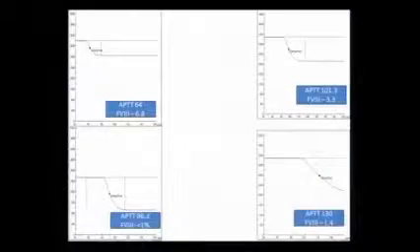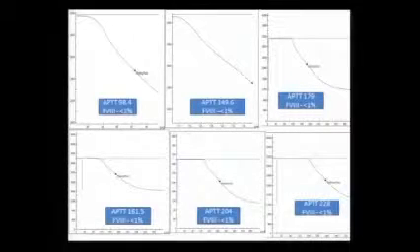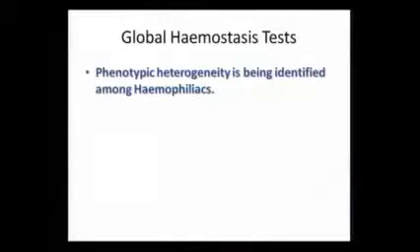Now, if you look at the phenotypic heterogeneity in patients, with severe hemophilias you have phenotypic heterogeneity. So how can you use the data coming from clot curve analysis for phenotypic heterogeneity? We know that phenotypic heterogeneity is being identified clinically. Can the lab identify this among hemophilics? It has been suggested that global hemostasis tests may reflect phenotypic heterogeneity better than any other platform, TGT, ROTEM, or TEG.